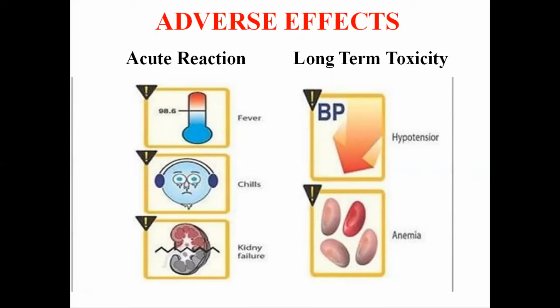Coming to long-term toxicity, nephrotoxicity is the most important one, and it occurs uniformly and is dose-related. Manifestations are azotemia, reduced GFR, acidosis, hypokalemia, and inability to concentrate the urine. The nephrotoxicity reverses very slowly, and many times it is incomplete after stopping the therapy.